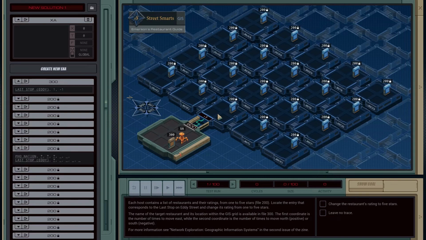Second coordinate is the number of times to move north or south. Network exploration. Okay. So we're going to need to do some more jumping. This doesn't seem like it's too hard. Which I know, famous last words and all. But this really does not seem too bad. Let's take a look at the docs.